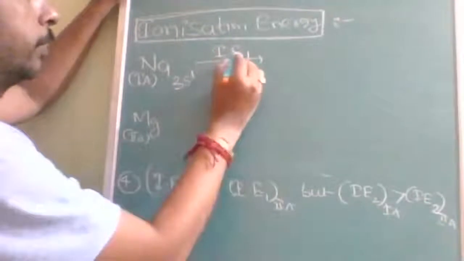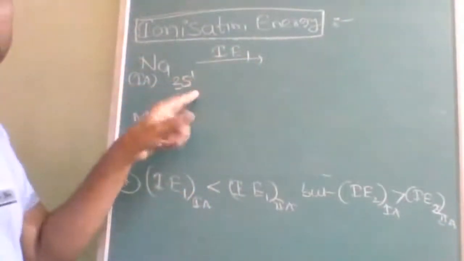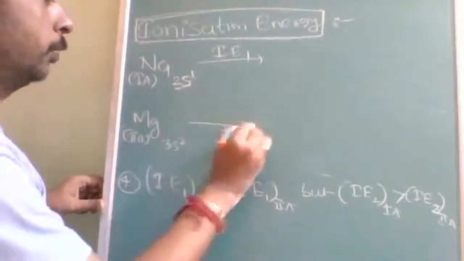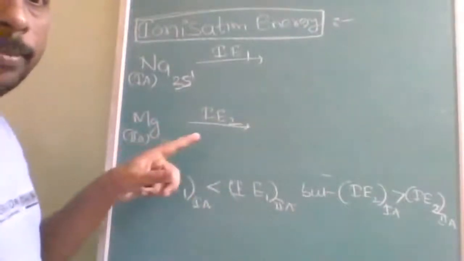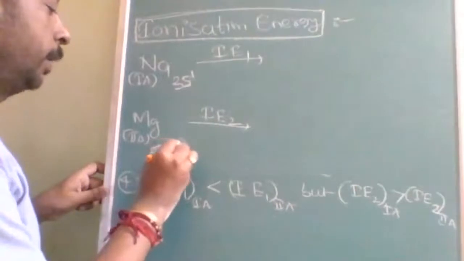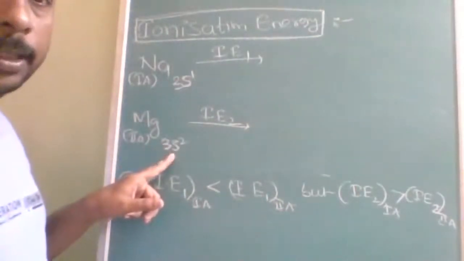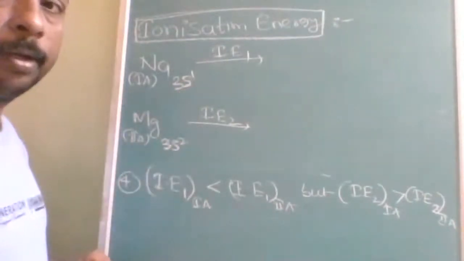So the first electron I am removing is from the half-filled 3s subshell. And for magnesium the configuration is 3s2, so the first electron I am removing from magnesium is from the fully filled s subshell. Here it is a fully filled configuration, here it is a half-filled configuration.